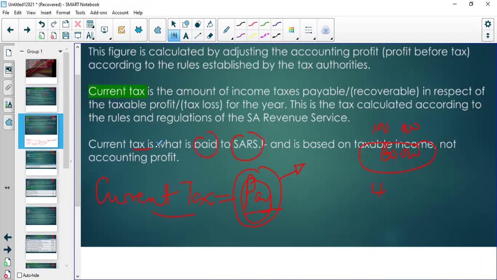It's called current tax, and it's based on taxable income, not accounting profit. So the current tax is not 27% of profit before tax. It's 27% of taxable income. And remember that taxable income comes from profit before tax, but we have to make adjustments according to the rules of SARS until we are here. Make sure you understand that.